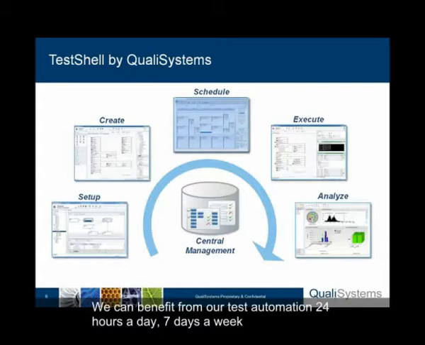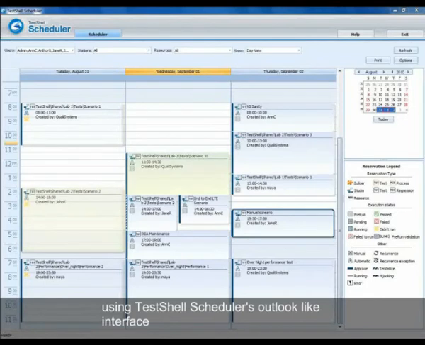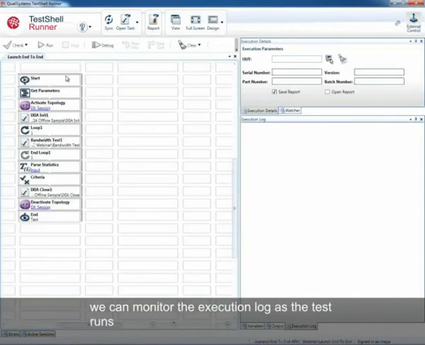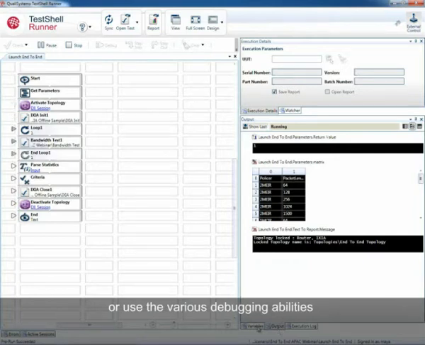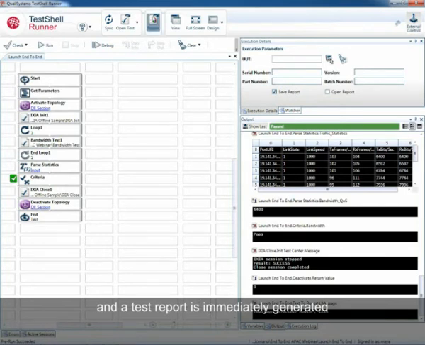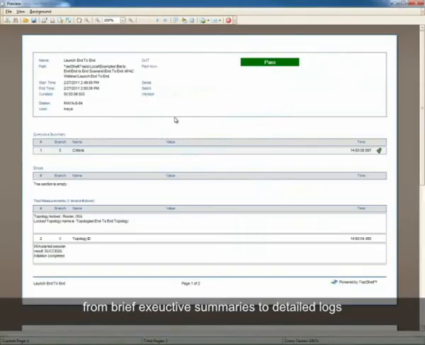We can benefit from our test automation 24 hours a day, 7 days a week by scheduling the test execution using TestShell Scheduler's Outlook-like interface. We can also execute the test in the flexible test execution environment. We can monitor the execution log as the test runs, or use the various debugging abilities. All test data is saved in the central database, and a test report is immediately generated. We can customize the report template to cater for different needs, from brief executive summaries to detailed logs.